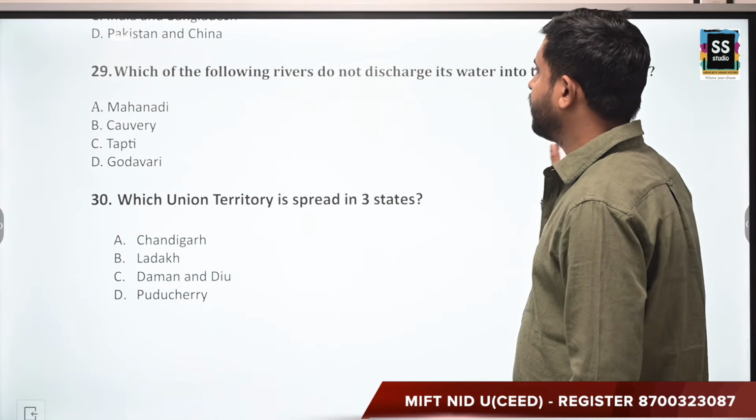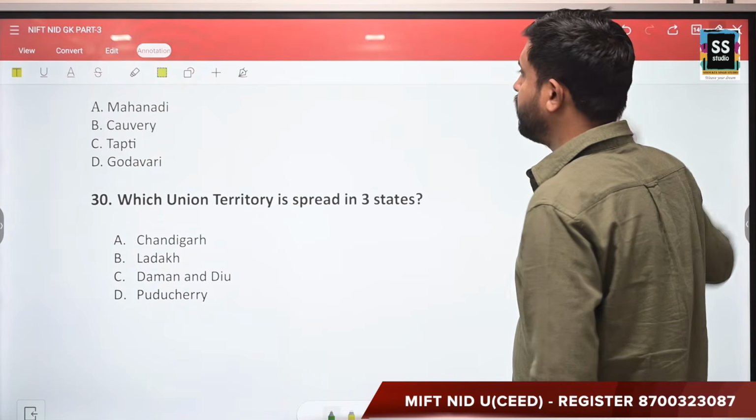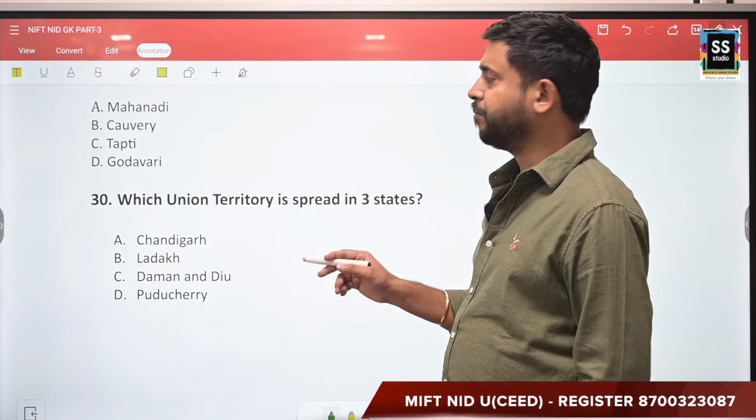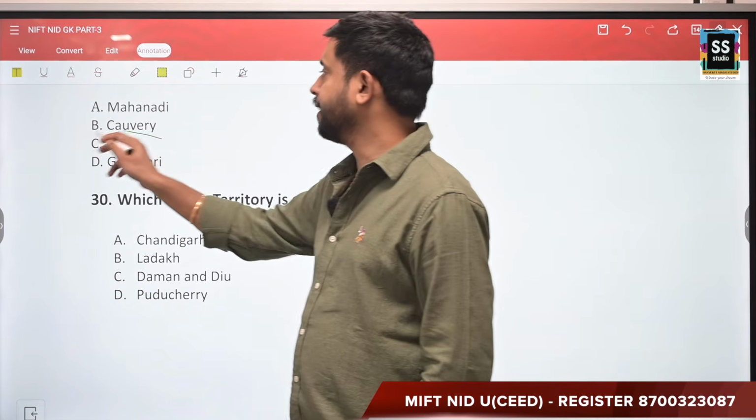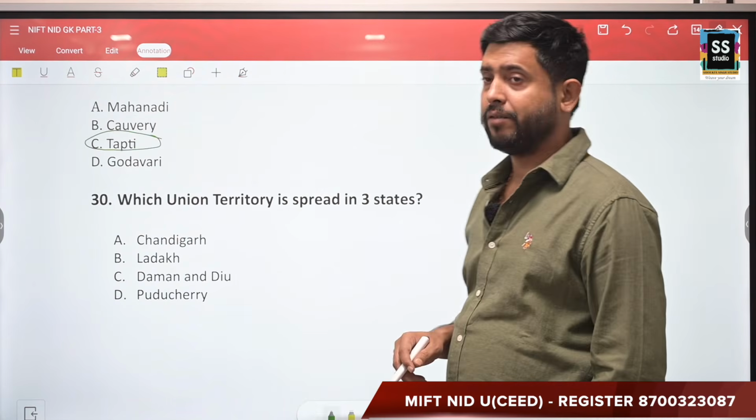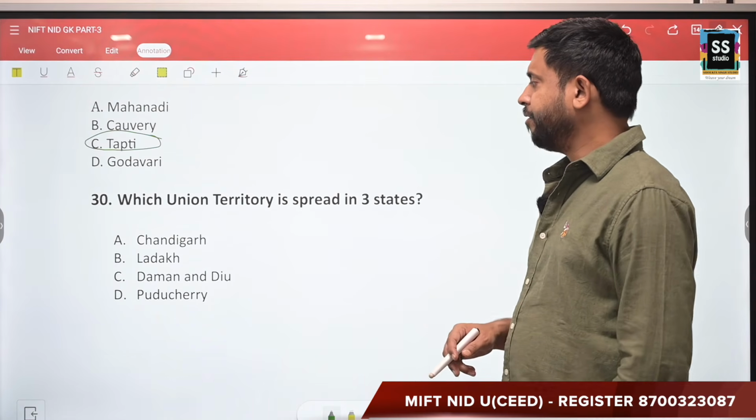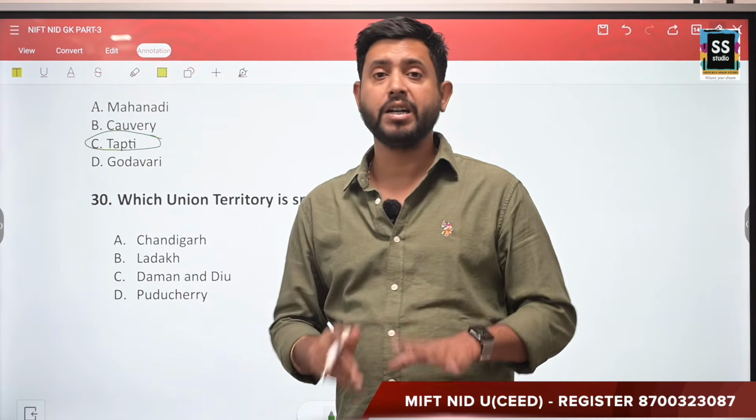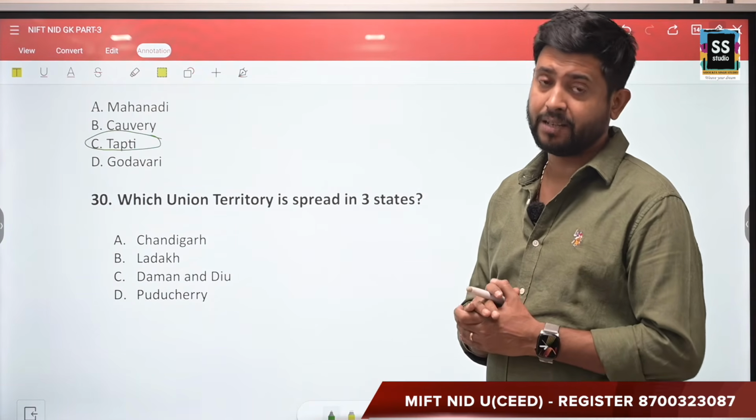Which of the following rivers do not discharge its water into Bay of Bengal? Your options are Mahanadi, Kaveri, Tapti, and Godavari. The correct answer is Tapti. It doesn't discharge in Bay of Bengal. Which union territory is spread in 3 states? Now, one union territory out of these 4 is spread in 3 states.